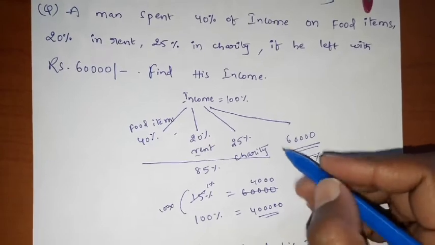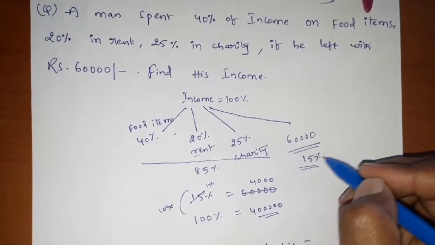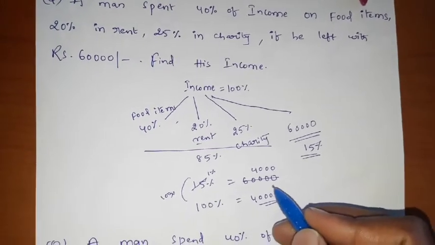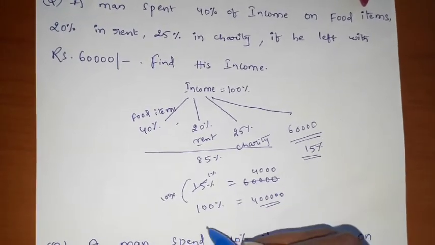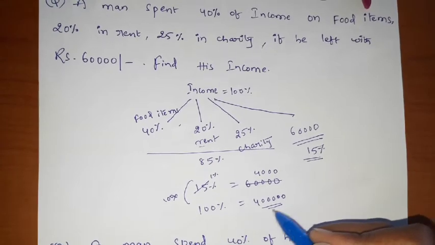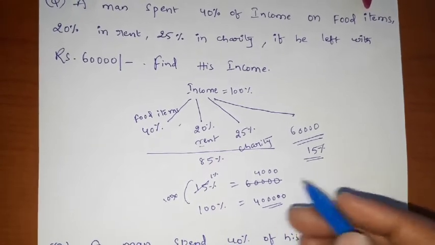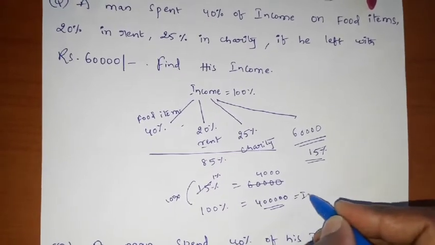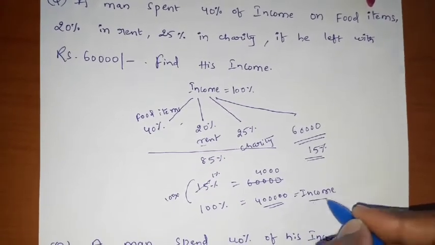That 15% is nothing but this 60,000, right? If 15% is 60,000, 100% is how much friends? 100% is equal to 4 lakhs. But this 100% is nothing but my income friends, right?